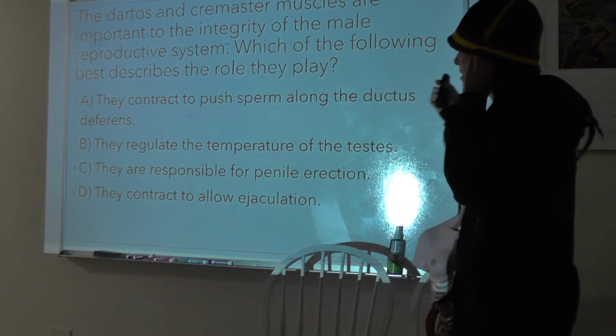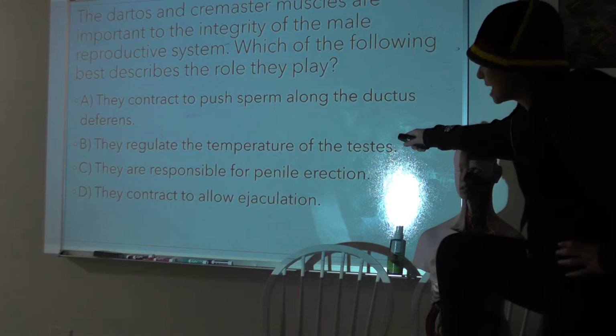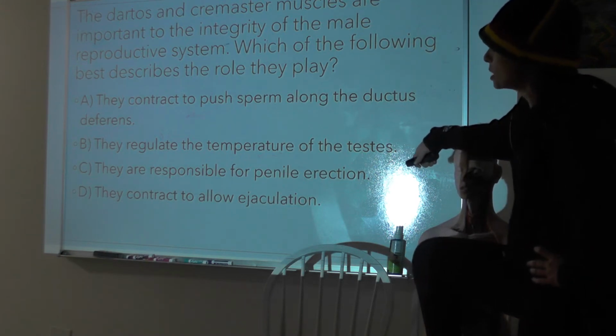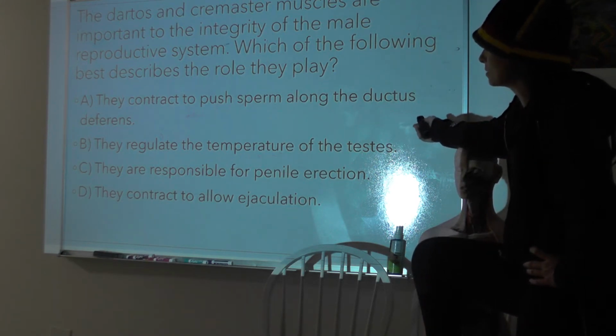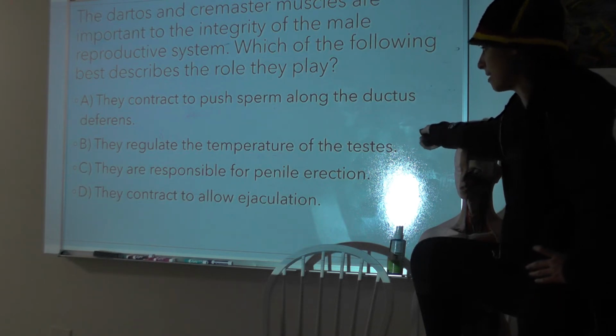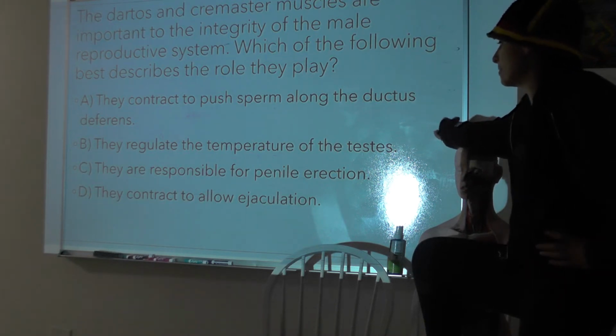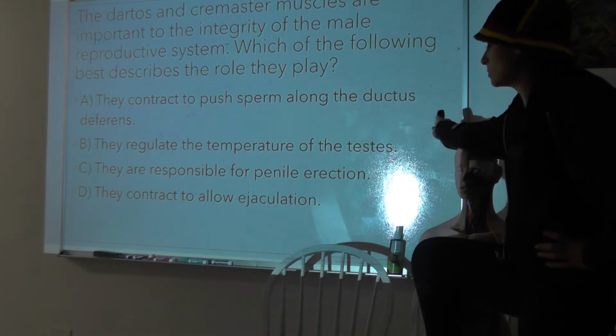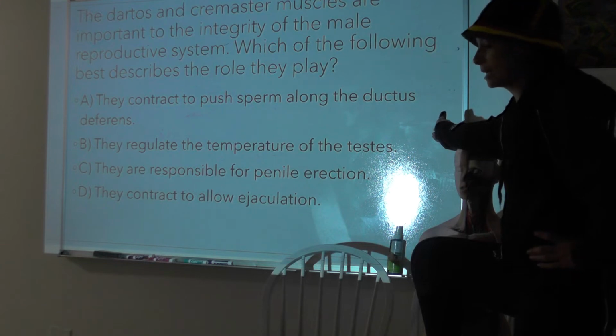So the dartos and cremaster muscles are important to the integrity of the male reproductive system. Which of the following best describes the role they play? A, they contract to push sperm along the ductus deferens. B, they regulate the temperature of the testes. C, they are responsible for penile erection. D, they contract to allow ejaculation.